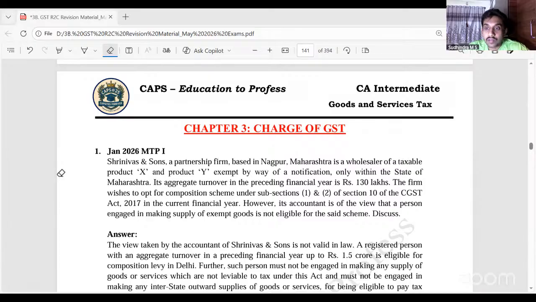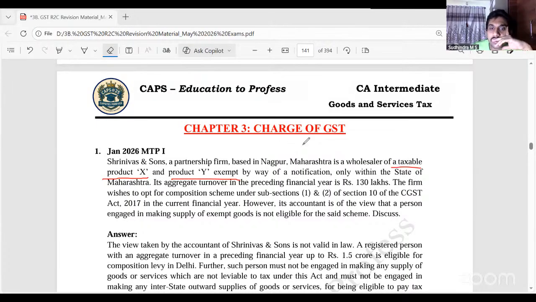So they can't opt for composition. Why? Both their products are exempt? No. Product X is taxable, product Y is exempt. What happens there? Proportionately it is taxed. What does that mean? They are asking us, can they go for composition? That's all. How is tax levied?